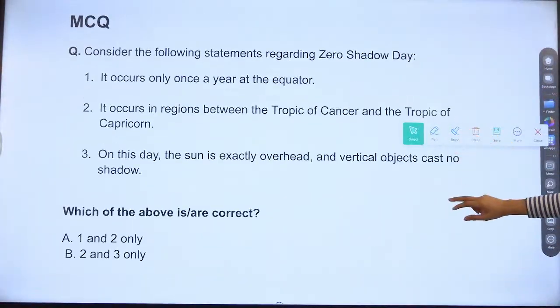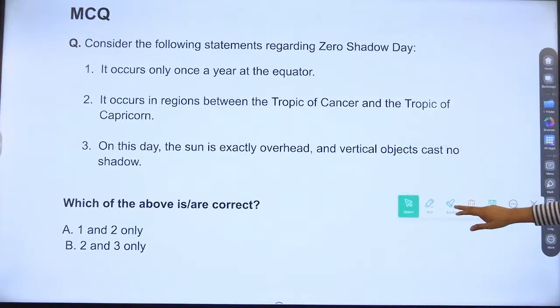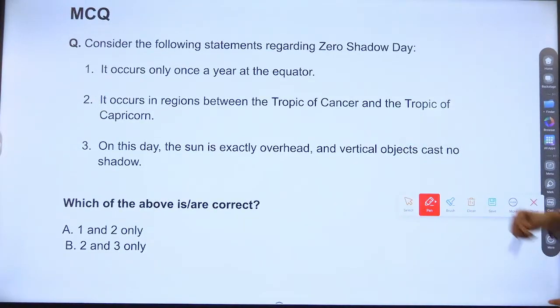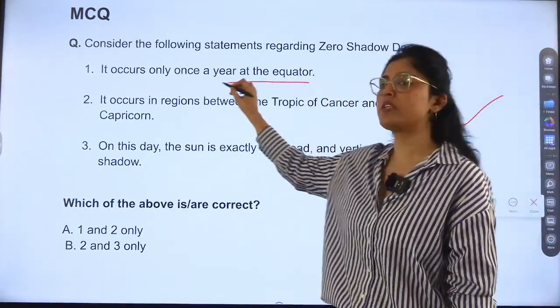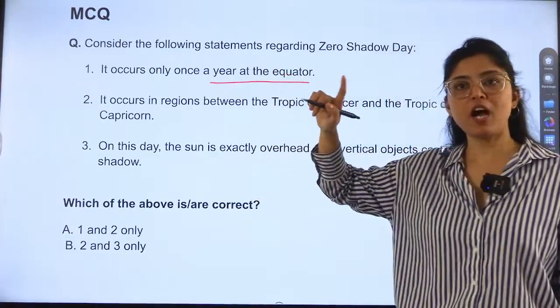Consider the following statements regarding zero shadow day. Read all the statements and then give me the answer. Which statement is correct? Is this correct? It occurs only once a year at the equator. It occurs how many times?